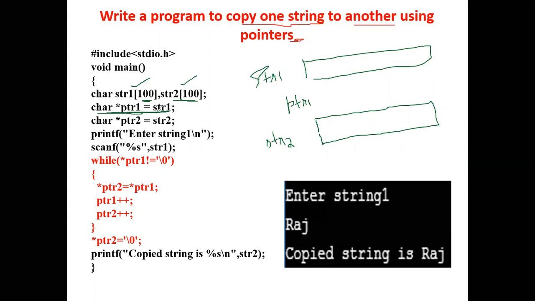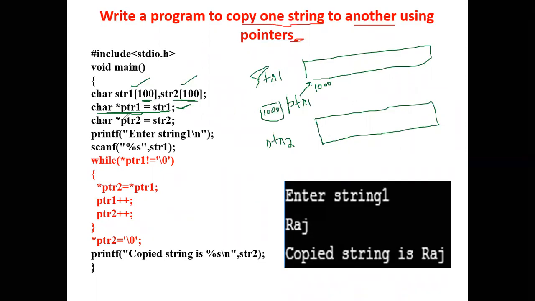We are not writing ampersand str1, instead we just write str1, because a string is the same as an array, an array of characters. The pointer declaration of a string is the same as for an array: char *ptr1 = str1. This ptr1 will be pointing to the base address. Let us assume it has some base address 1000. So ptr1 is pointing to base address 1000.